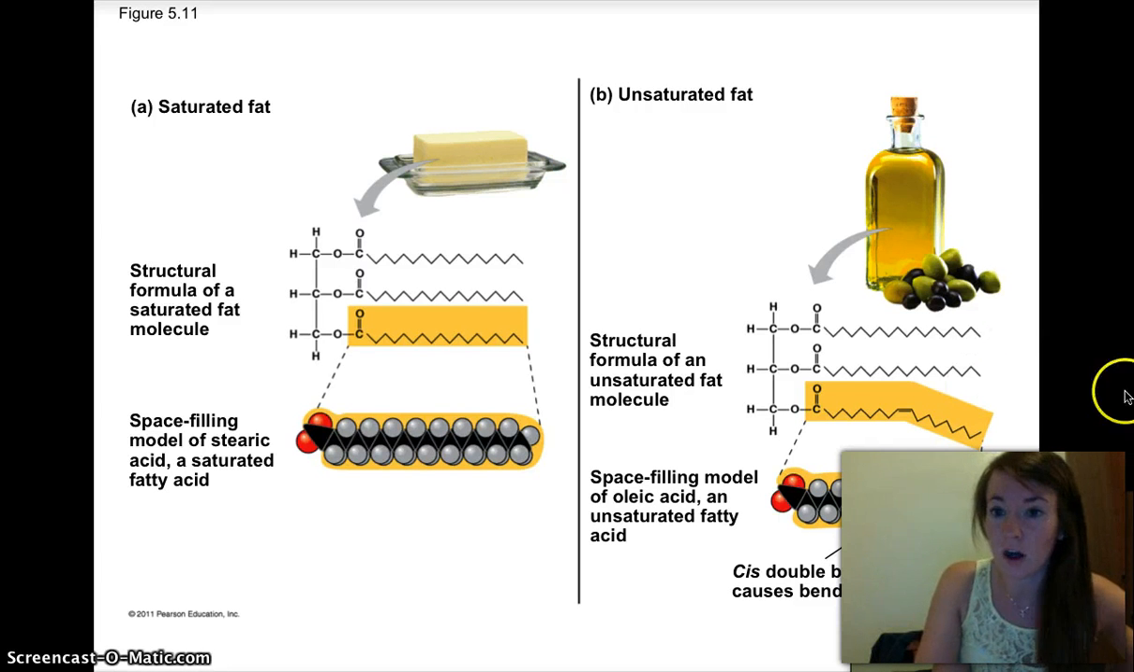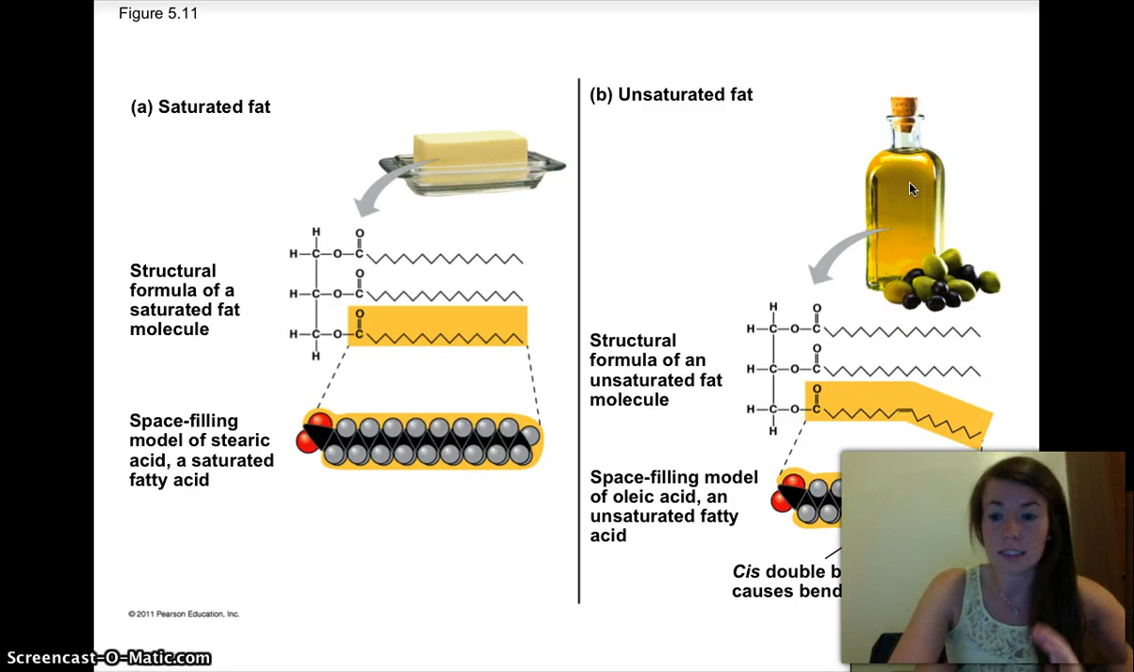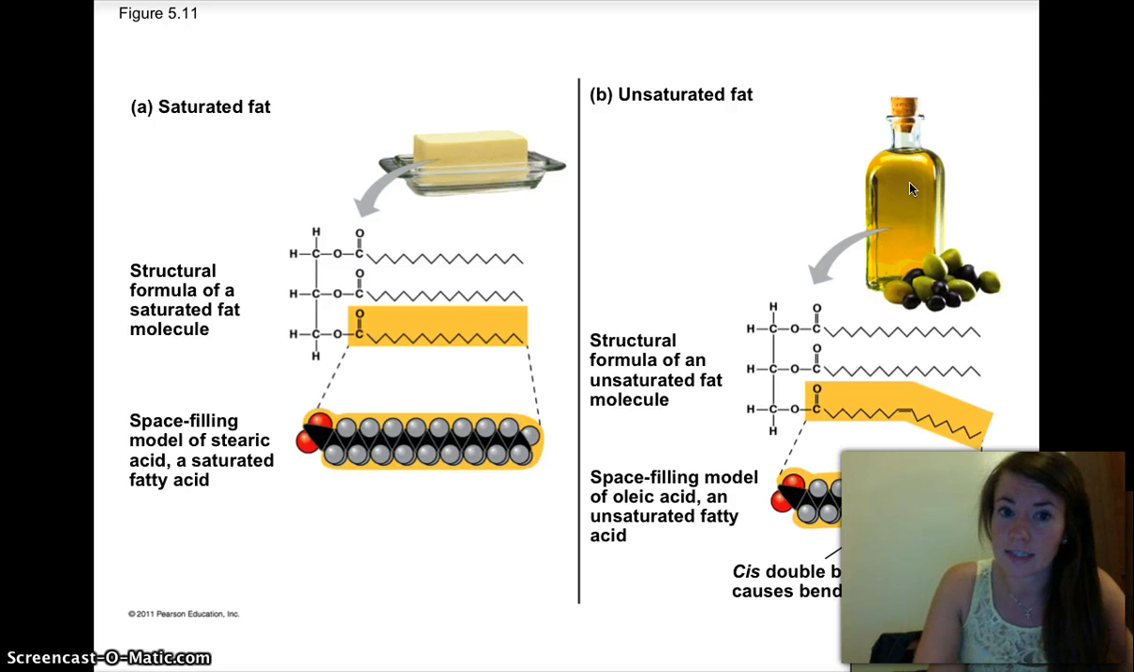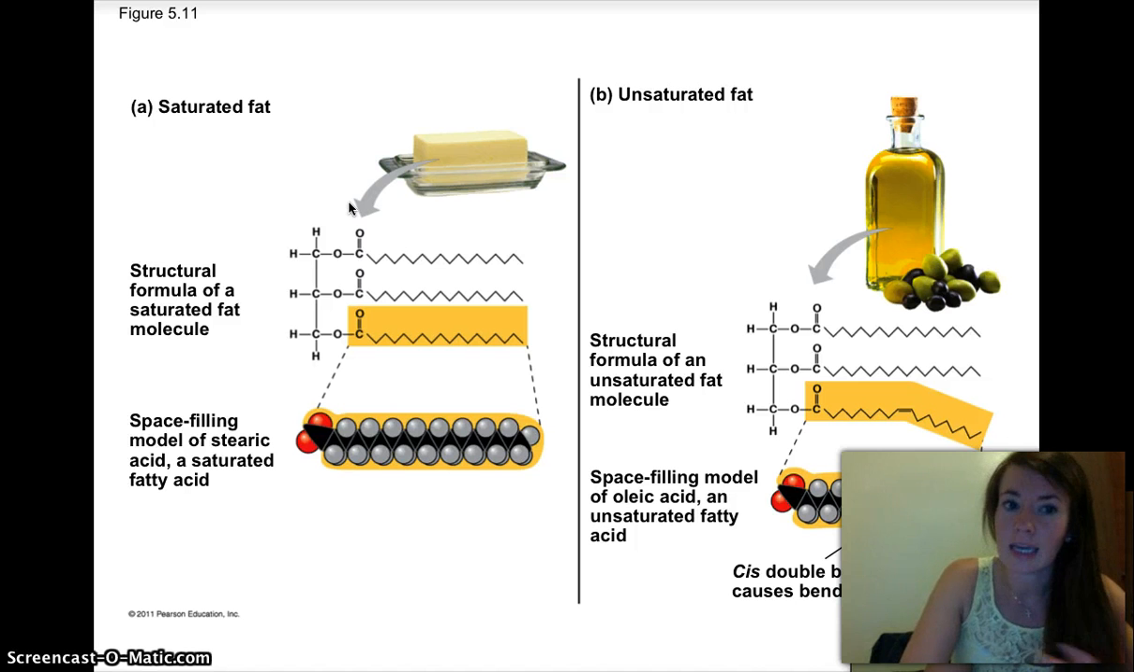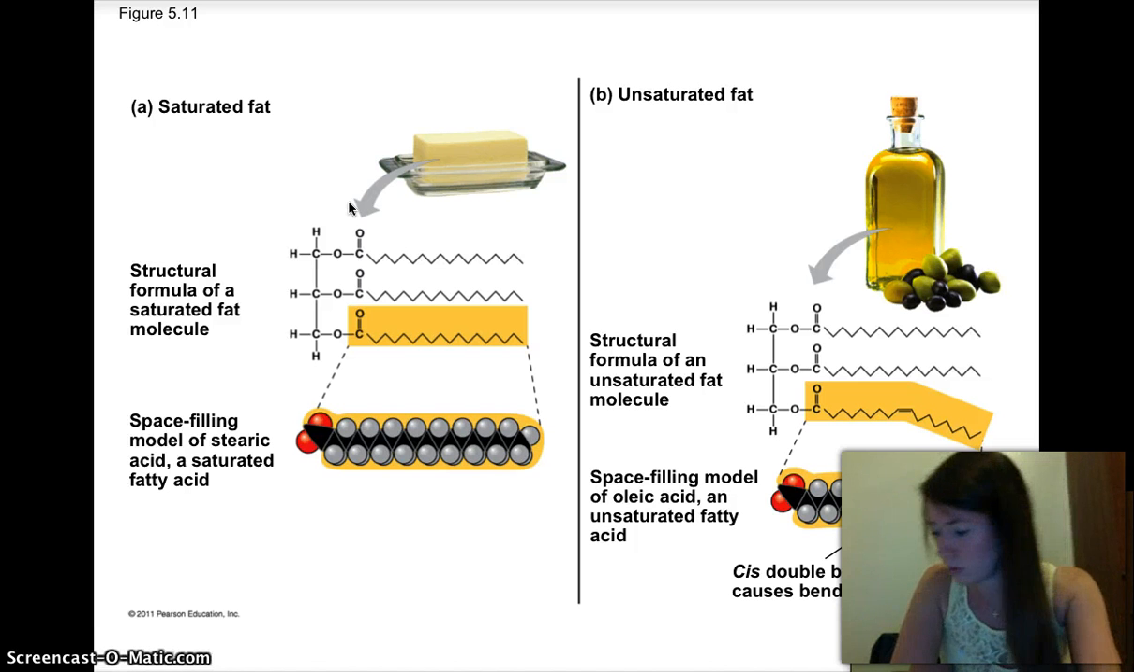So these are things like olive oil. And these are not nearly as bad for you because they don't form solids inside your arteries, so they don't form blockages. So that's the main difference between saturated and unsaturated fats. Saturated fats tend to come from animals, like butter is an animal fat, comes from milk, whereas olive oil or vegetable oil, anything like that comes from vegetables. So unsaturated fats tend to come from vegetables, and saturated fats tend to come from animals.